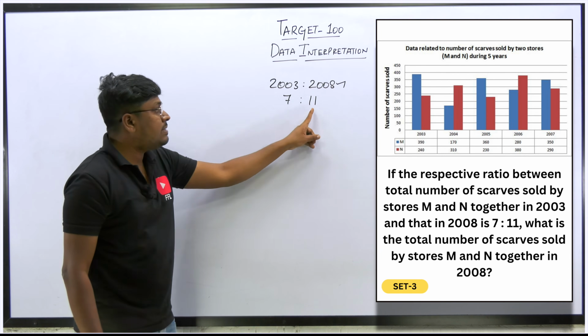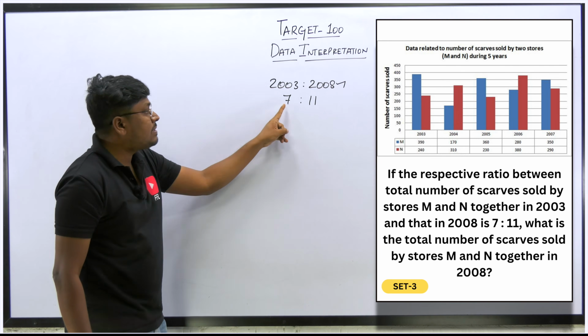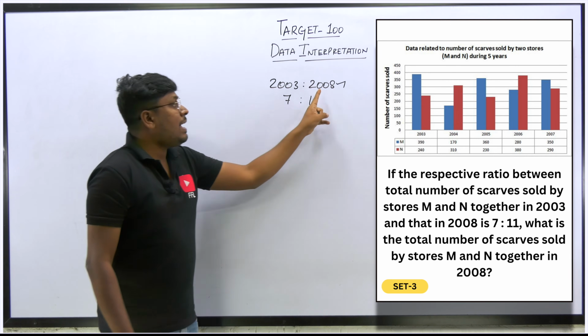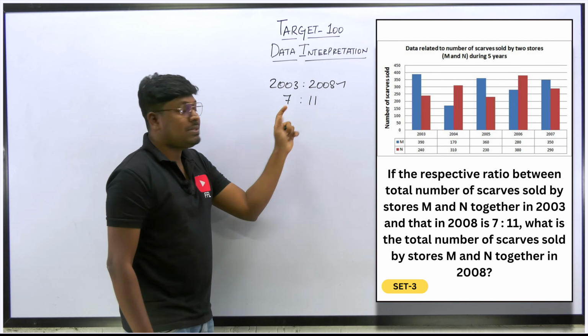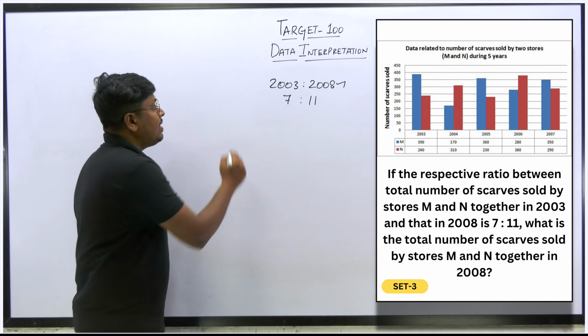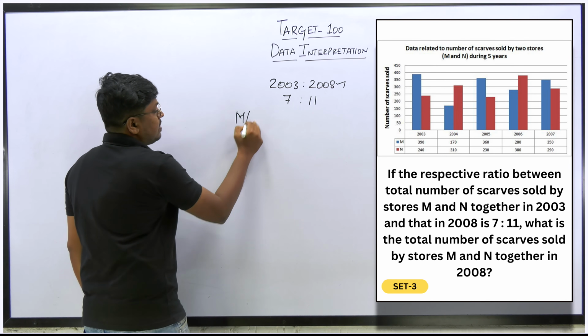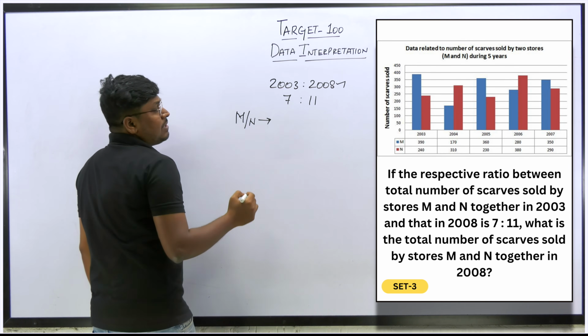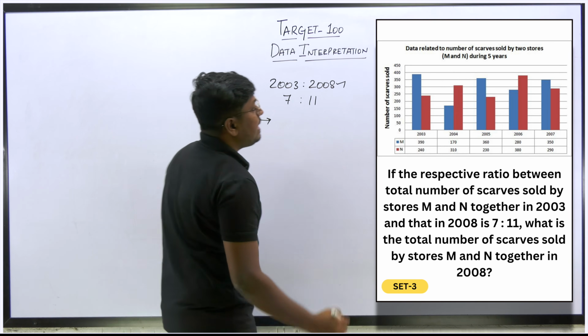But 2008 is 11 ratio, 2003 is 7 ratio. And 2008 was not given in the chart, but 2003 has been given. Just look at the chart 2003. What is the value they have given? So 2003 M and N. So how much? 390 and 240.